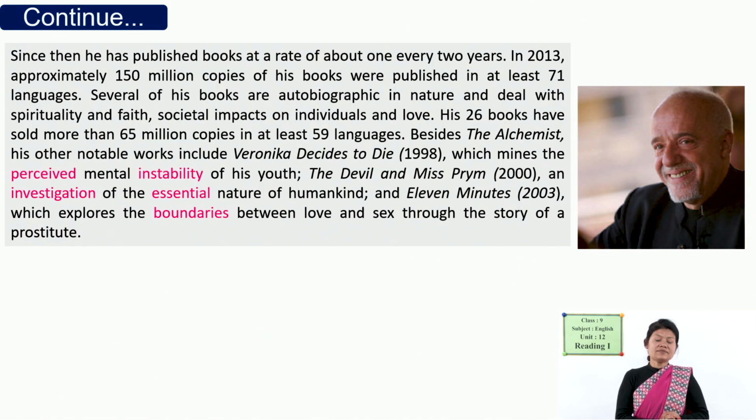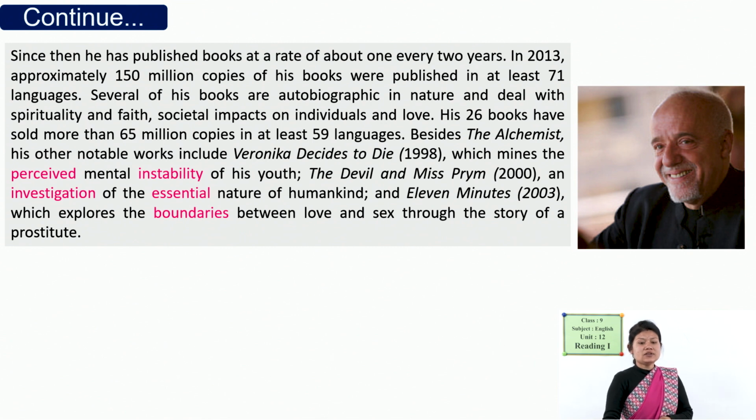After the publication of Alchemist and its great success, he continued to publish other books as well, at a rate of about one book every 2 years. It means within 2 years he published at least one book. And do you know, after Alchemist, what are other notable works of Paulo Coelho?